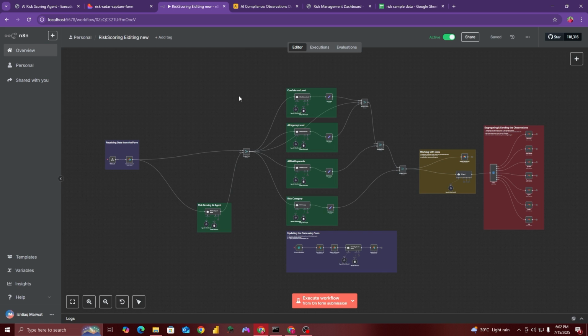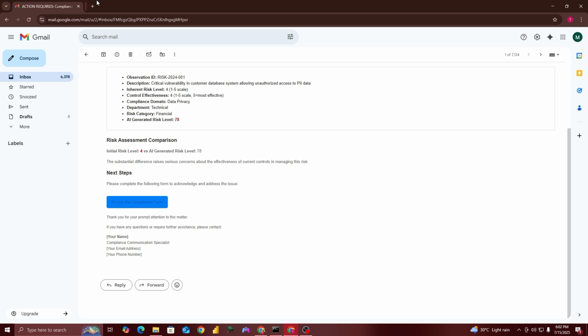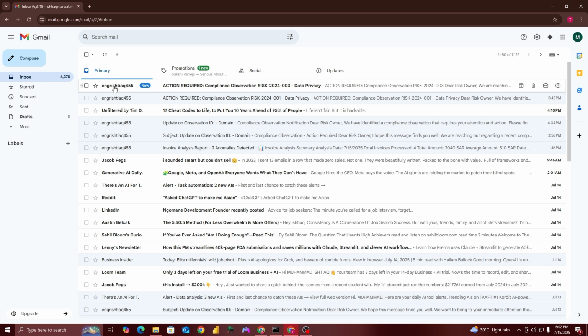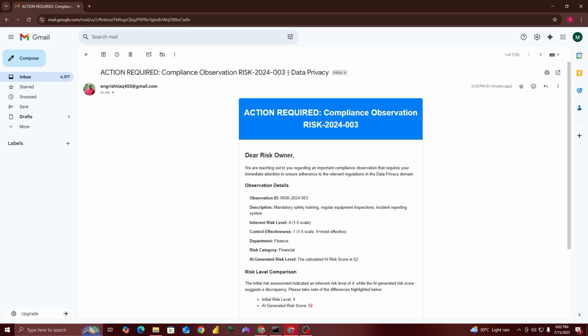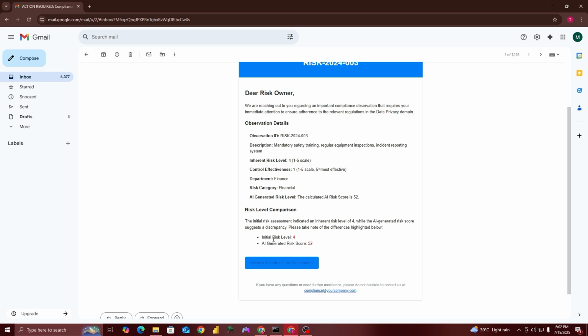And then we will get an email. Just look at this one, we will get an email here. Here I have received an email with the observation. I have received all of these details, and the AI generated risk score is the initial or inherent risk level, which is this one.